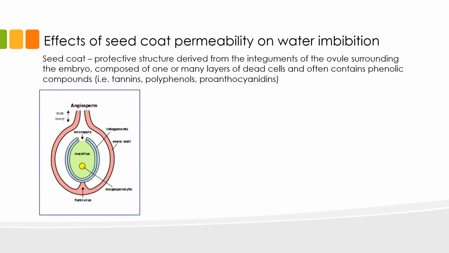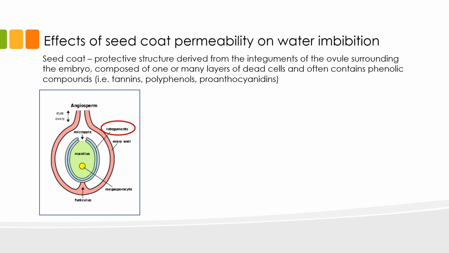Aside from the chemical composition, the seed coat also affects the rate of water imbibition. Recall that the seed coat is a protective structure derived from the integuments of the ovule surrounding the embryo. The seed coat is composed of one or many layers of dead cells and often contains phenolic compounds such as tannins, polyphenols, and proanthocyanidins. All these polyphenols, combined with the accumulation of dead cells and other chemical components, make the